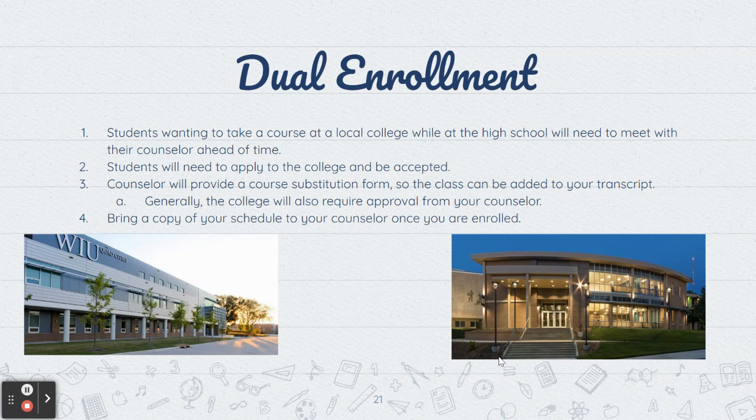All right, we also have dual enrollment. So students who want to take a course at a local college while at high school will need to meet with their counselor ahead of time. You need to apply to the college and be accepted. The counselor will provide a course substitution form so that the class can be added to your transcript. And the college usually also requires approval from your counselor, and you need to bring a copy of your schedule to your counselor once you are enrolled.